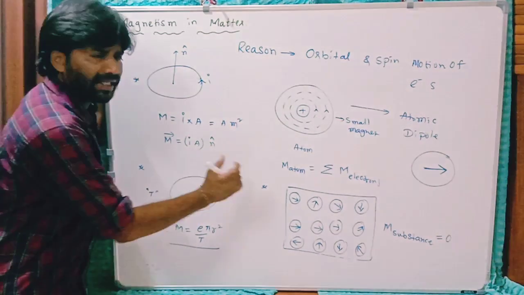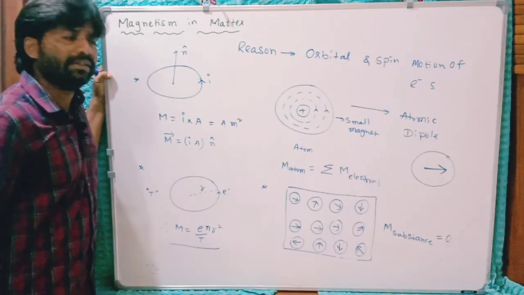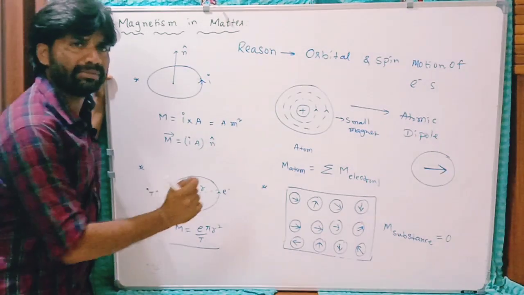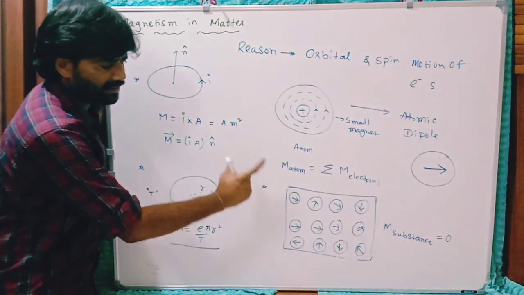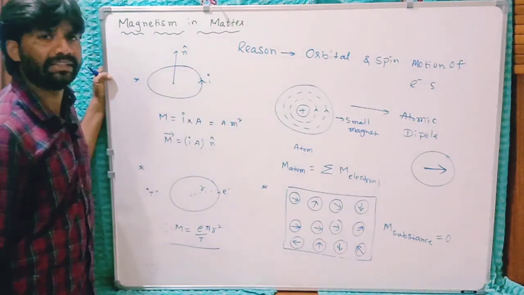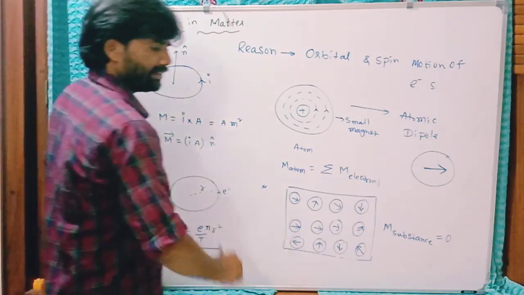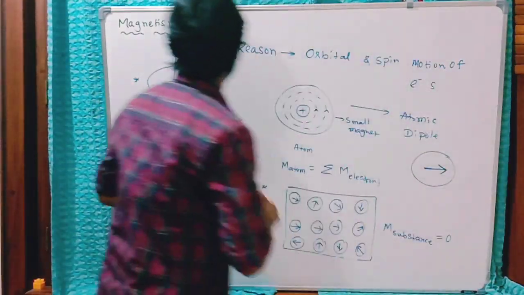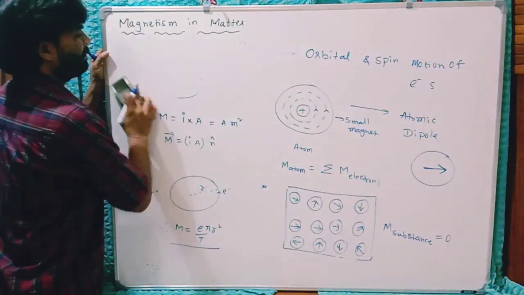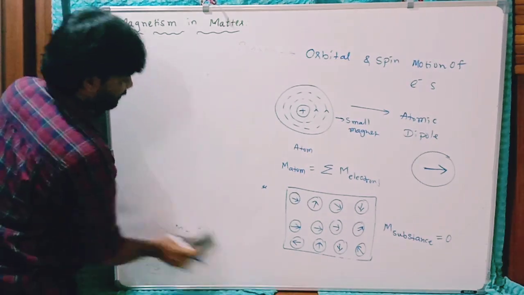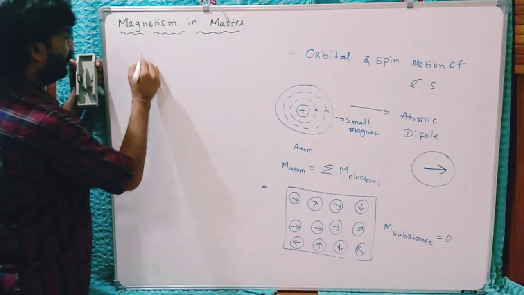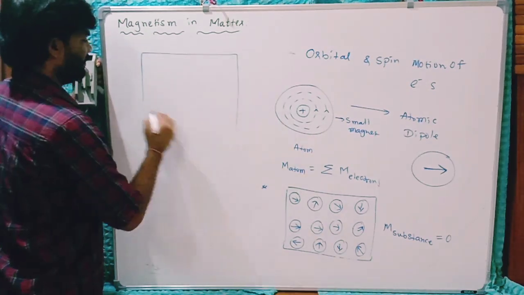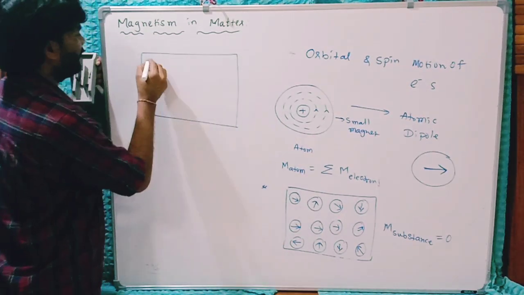To give some magnetic moment to this substance, we need to place this substance inside external field. I'll keep this substance in some external field. See here, listen carefully. I am going to keep this substance in an external magnetic field.